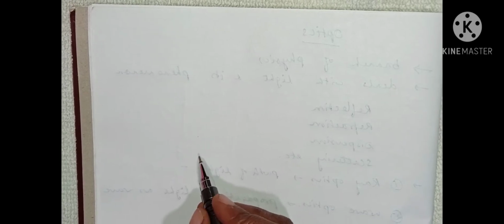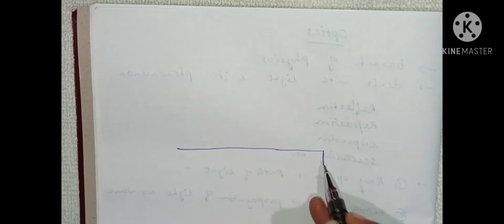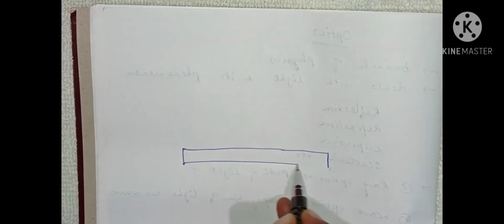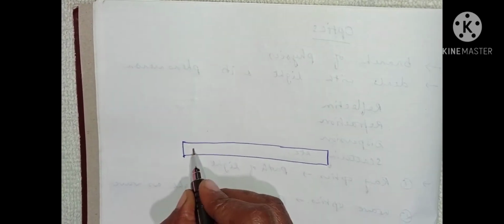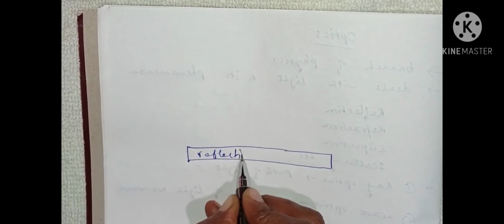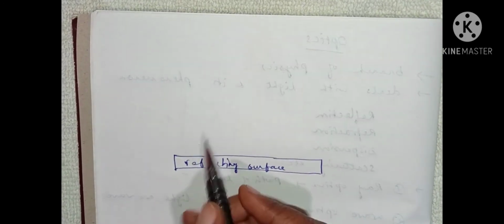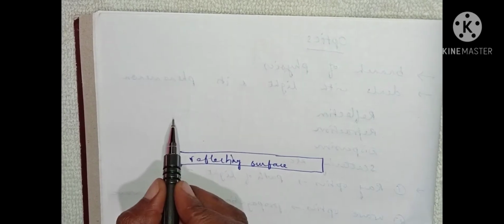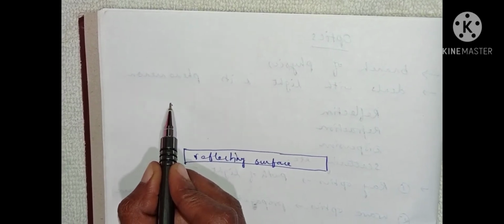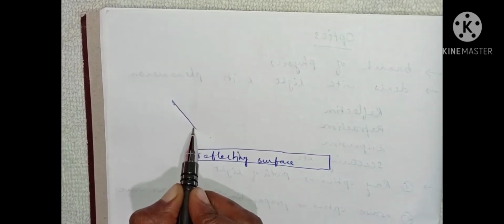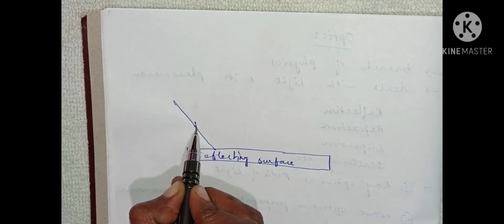Now see about regular and irregular reflections. First let us see regular reflection. Let us consider a reflecting surface. Three rays are incident in this figure.